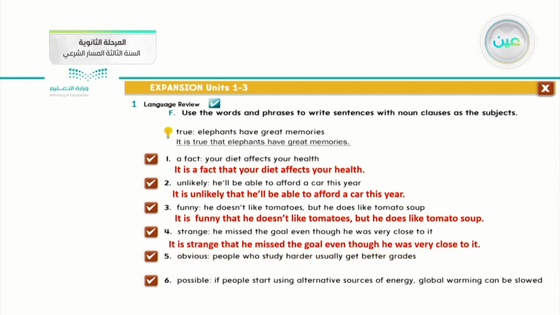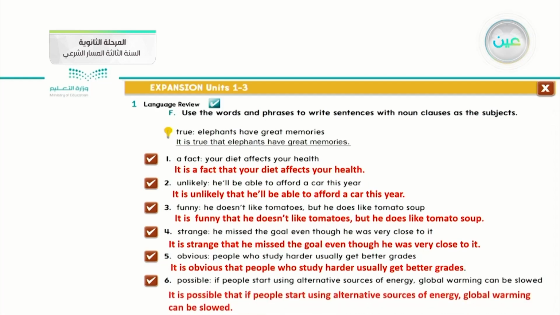It is strange that he missed the goal even though he was very close to it. Number five, obvious. It's obvious that people who study harder usually get better grades. And the last one, possible. What do you think about it? We can say it's possible that if people start using alternative sources of energy, global warming can be slowed.